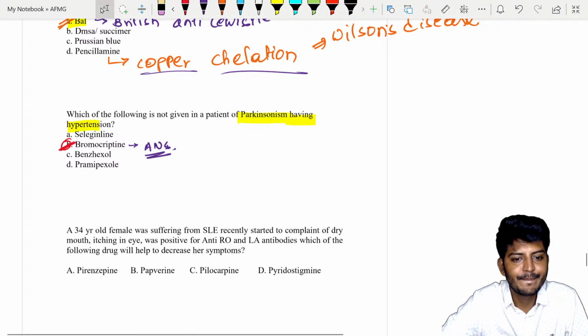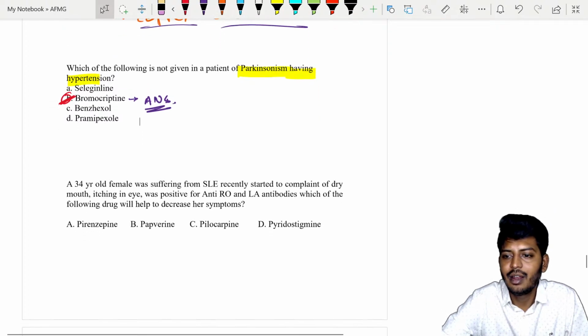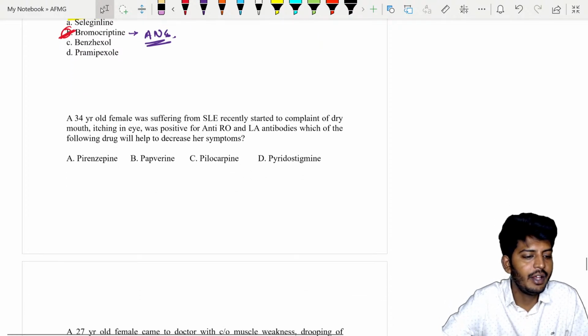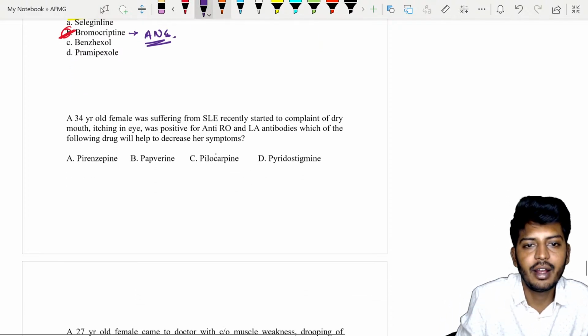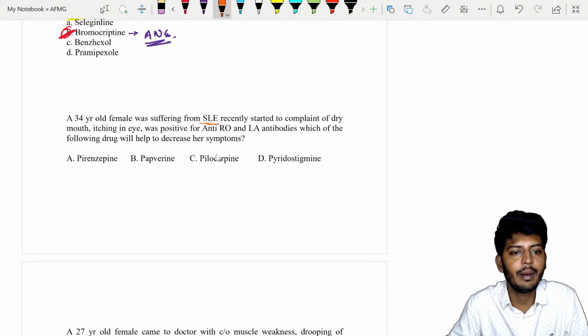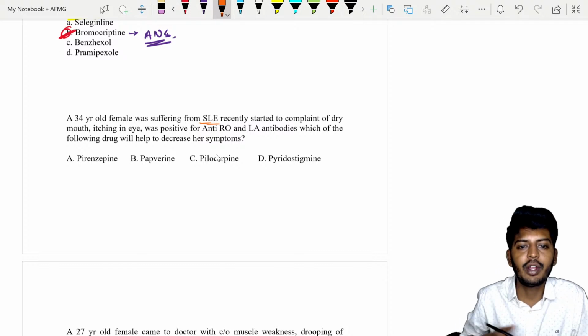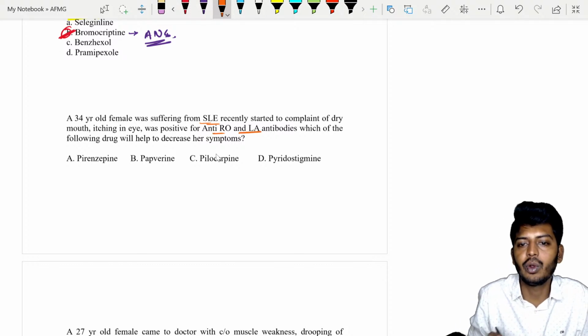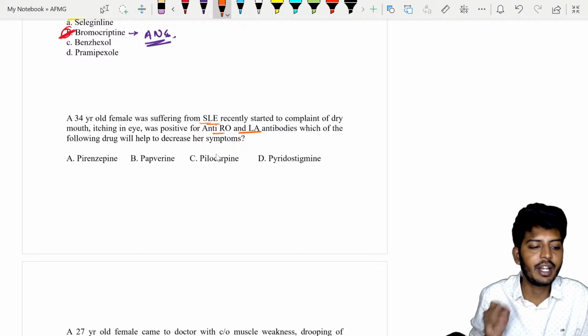Okay, let's do the last few questions. A 34-year-old female was suffering from SLE, systemic lupus erythematosus. Recently she started to complain of dry mouth, itching in the eye, positive for Ro and La antibodies. Which of the following drugs will help her symptoms?